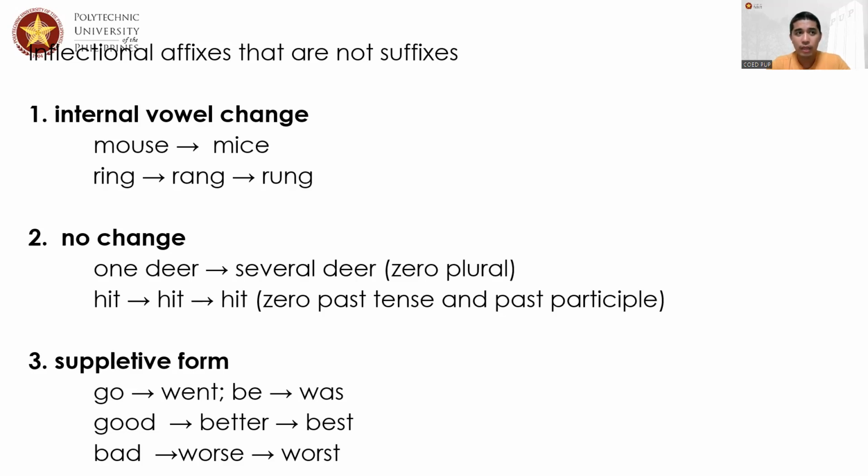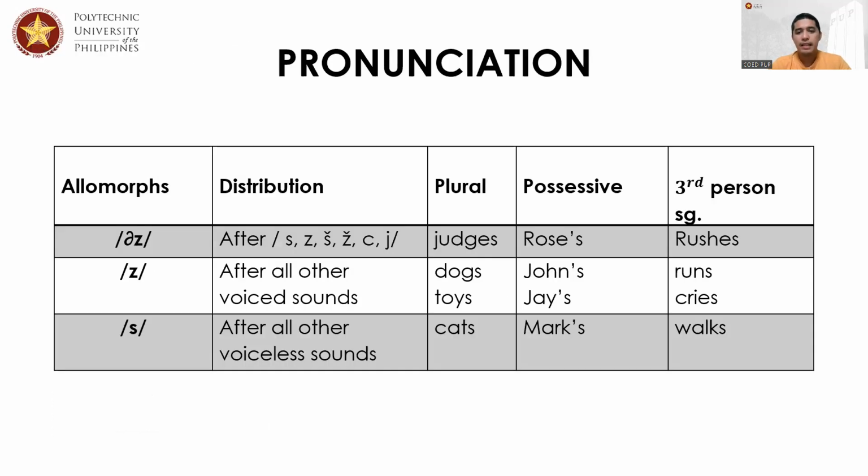The same case also can be observed with good, better, best, and bad, worse, and worst. These are suppletives because these provide you degrees of adjectives. Okay. Next item is pronunciation. Pronunciation is also a key in understanding a word because it's very critical.